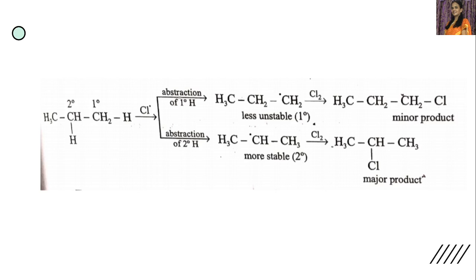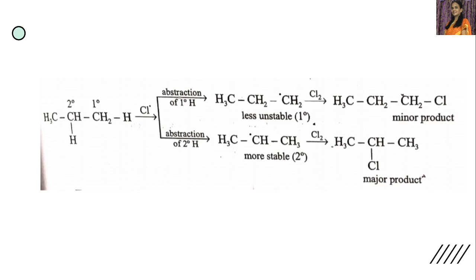N stands for normal, meaning no branching. N-propyl or 1-propyl free radical. This primary free radical is produced. When it is produced, in the second stage, that is the chain propagation stage, it combines with halogen to form primary alkyl halide, primary propyl chloride, or we can say 1-chloropropane is obtained in this reaction.